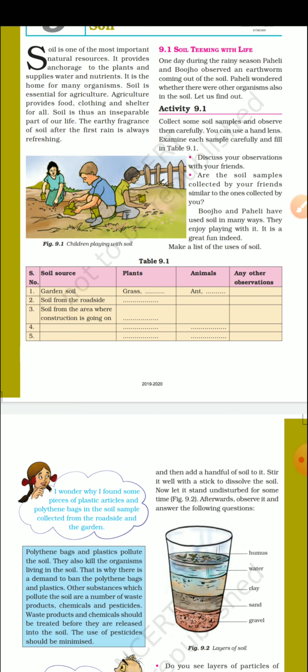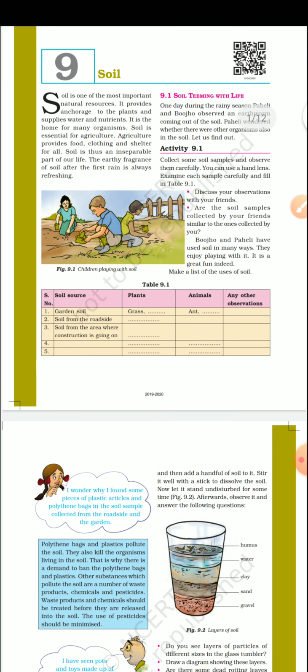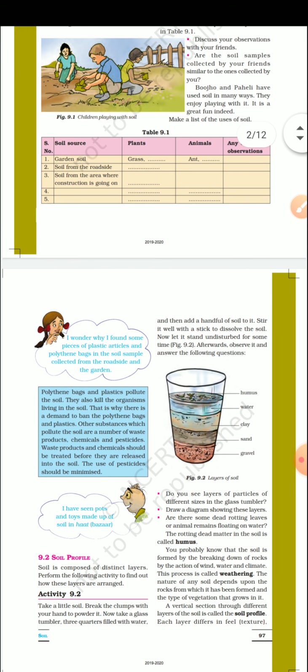You have to do the same with the other collected soil. This is important, and you have to draw these pictures.